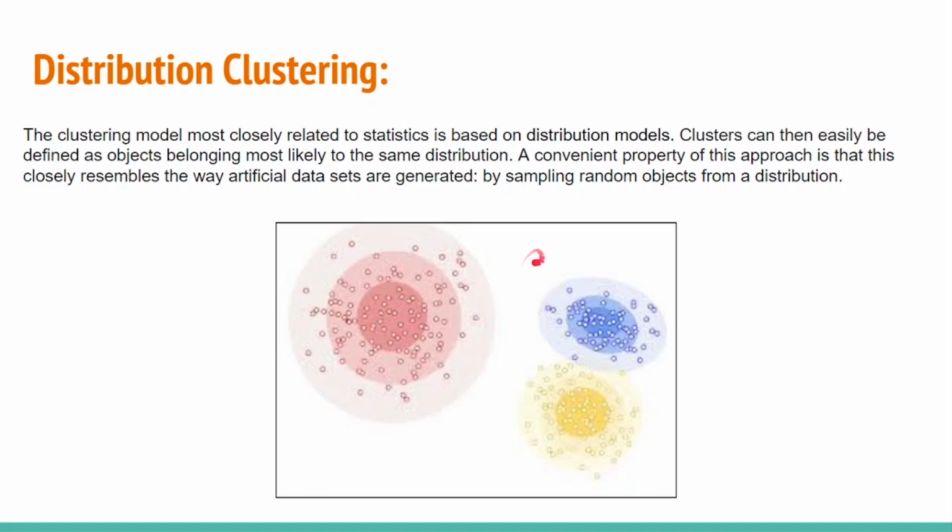I find the data point which is closer to the red, blue or yellow cluster and do the clustering. So I form the groups based on the closest distance or the nearest circle. If the objects belong to the same distribution, they are grouped as one cluster.